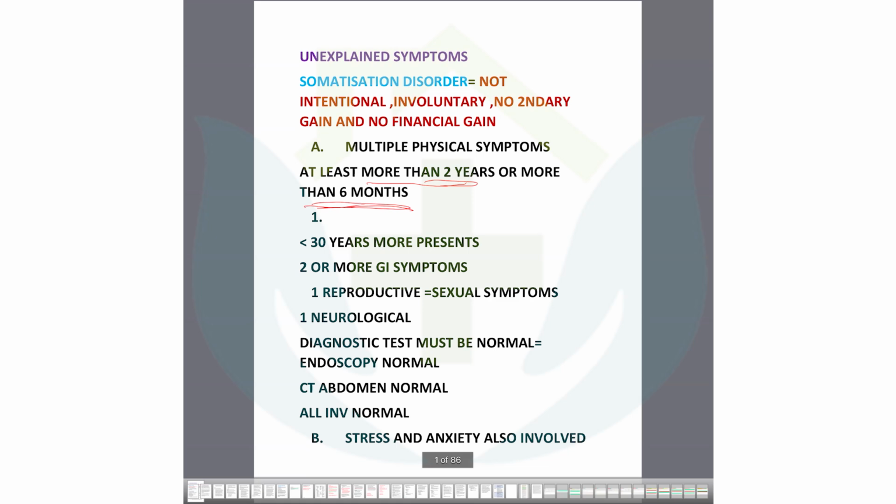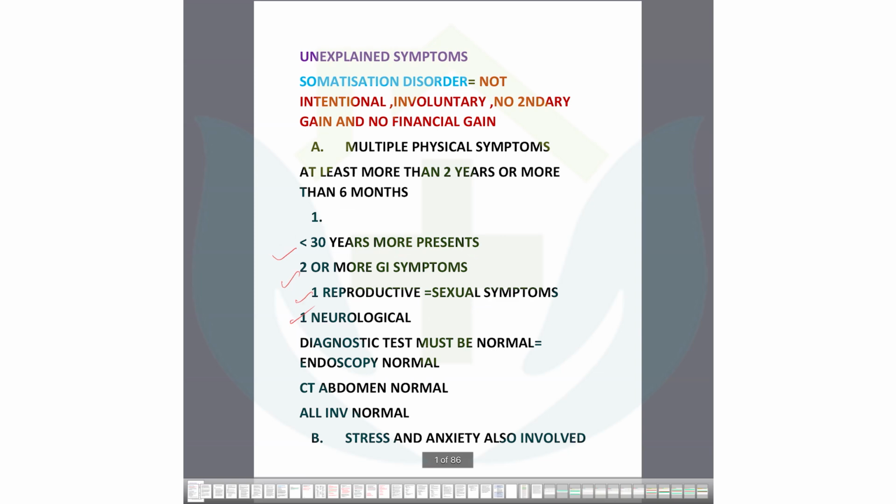Usually, somatization disorder occurs in younger people, not elders, less than 30 years. Nothing is absolute, but you need to think of it in a young patient. There could be symptoms like two or more GI symptoms, one reproductive symptom like a sexual symptom, and one neurological symptom. These are not absolute, but this could be present.